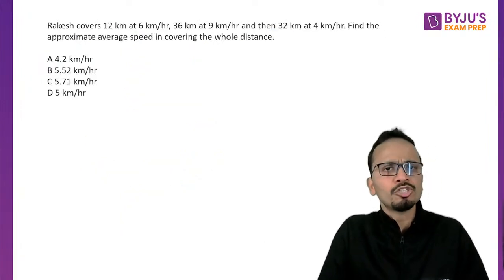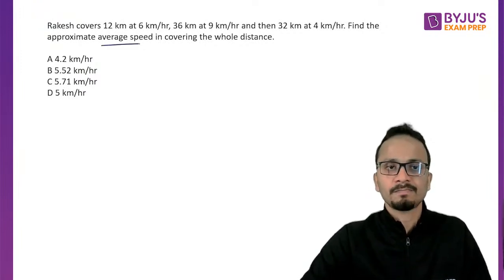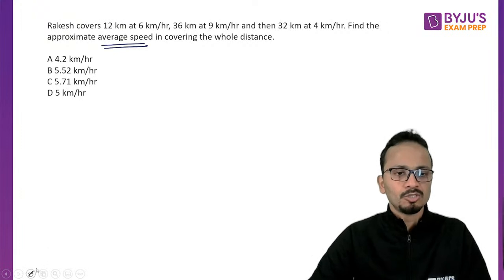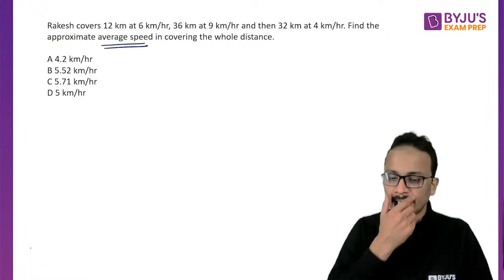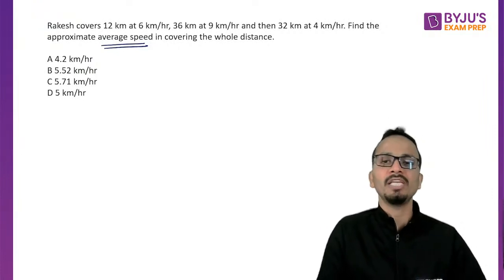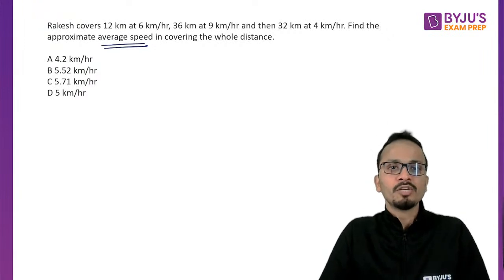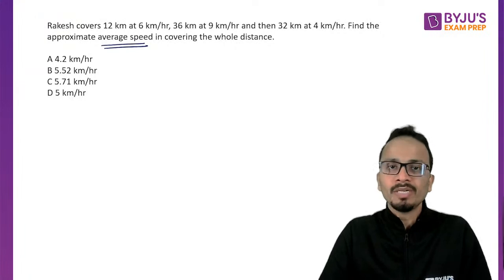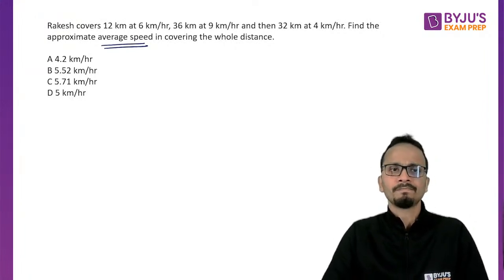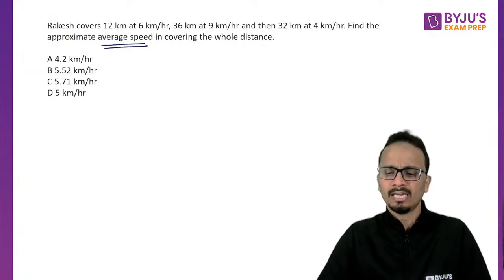A very simple question of time, speed, distance based on average speeds. So let's see how many of you will give me a correct answer for this one. I'll wait for a few seconds before I start with the explanation. So Rakesh covers 12 kilometers at 6 km per hour, 36 kilometers at 9 km per hour, and then 32 kilometers at 4 km per hour. So we have to find out the approximate average speed for the entire journey.